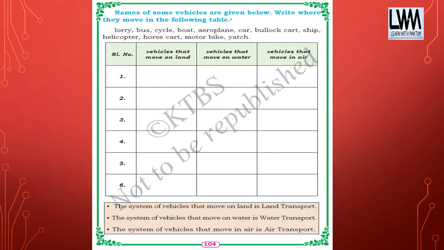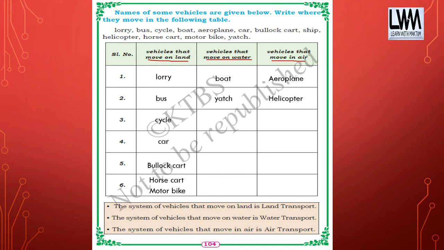Names of some vehicles are given below. Write where they move in the following table. In the first column you can write the vehicles which move on land, in the second column those that move on water, and in the third column those that move in air. Now I have listed them already. You can write it down. Lorry moves on land. Bus moves on land. Cycle moves on land. Car, bullock cart, horse cart and motorbike, all of these move on land. Then coming to boat and yacht, they move on water. And aeroplane and helicopter move in air.